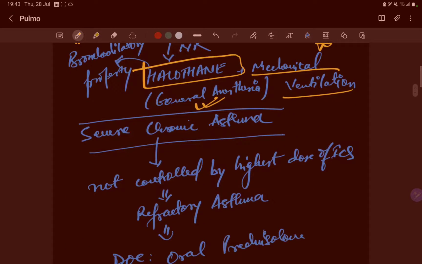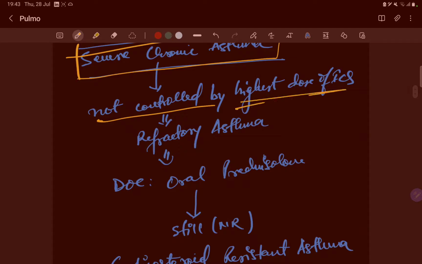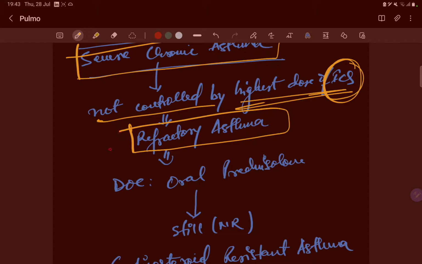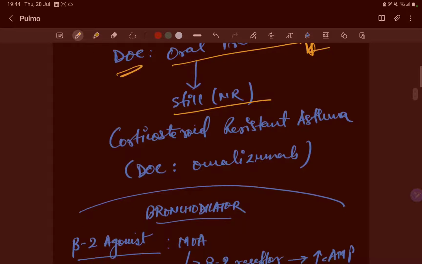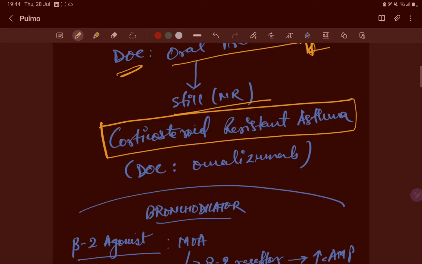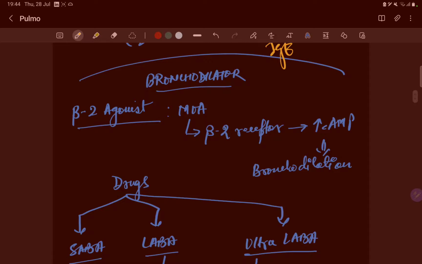You should understand this. Now, severe chronic asthma. The severe chronic asthma is not controlled by the highest dose of inhalational corticosteroids. It's called the refractory asthma. The drug of choice is oral prednisolone, and if not responsive, we call it corticosteroid resistant asthma, where there is the role of monoclonal antibody against the IgE, omalizumab. Okay, so this should be very clear, acute asthma and chronic asthma, right, and how we treat them.